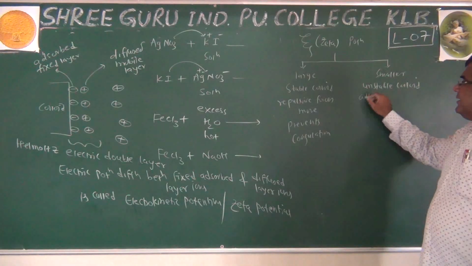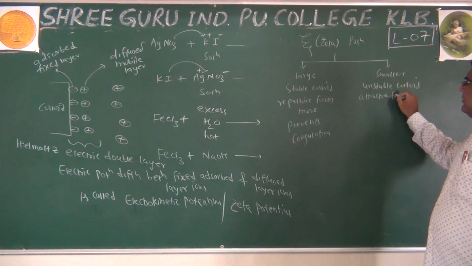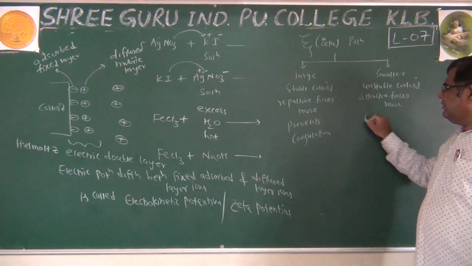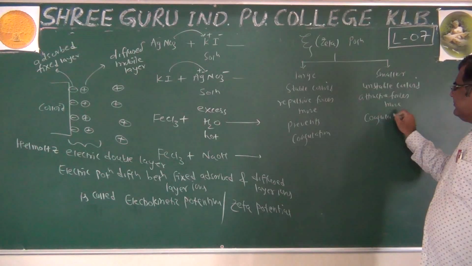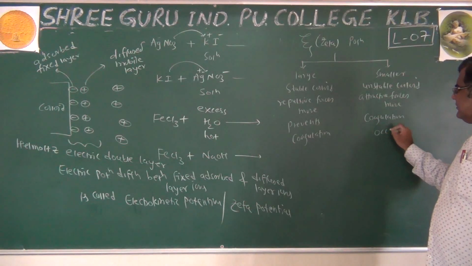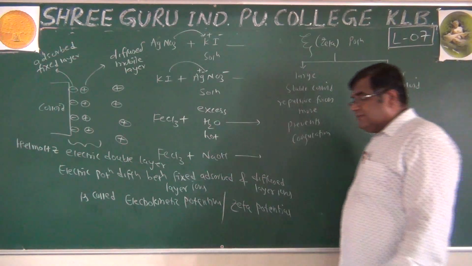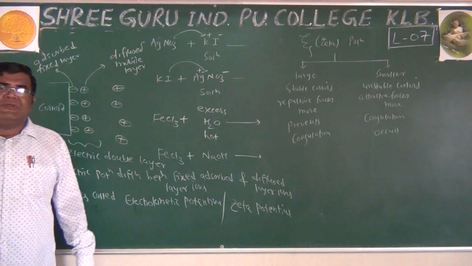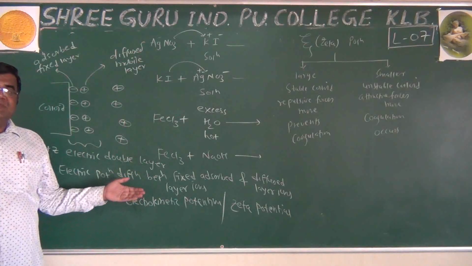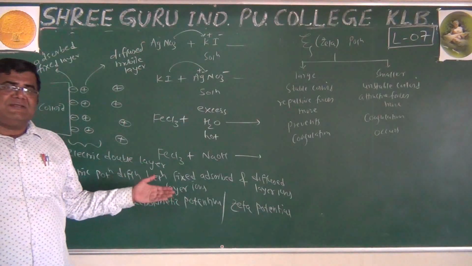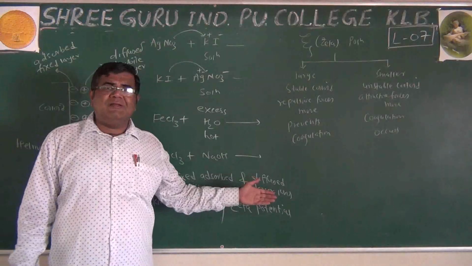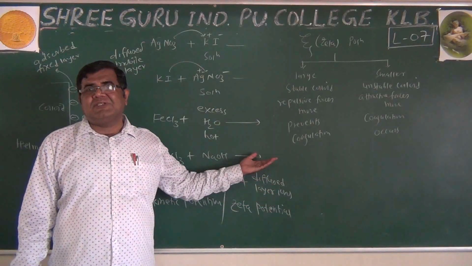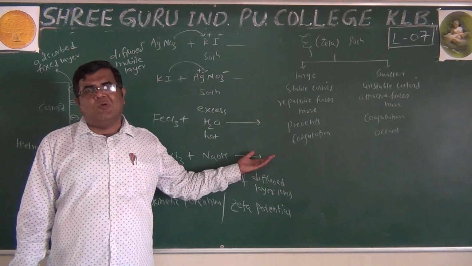Why? Because attractive force is more now, and coagulation occurs. So this zeta potential or electrokinetic potential, the potential difference between the adsorbed fixed layer of ions and the diffused mobile layer of ions, is responsible for the stability of the colloid.